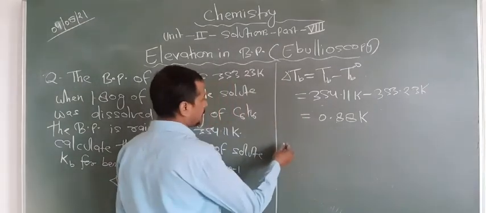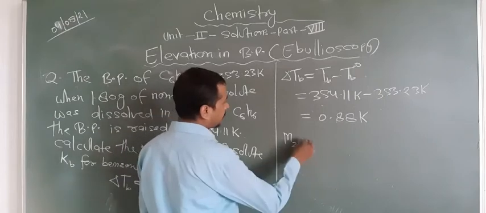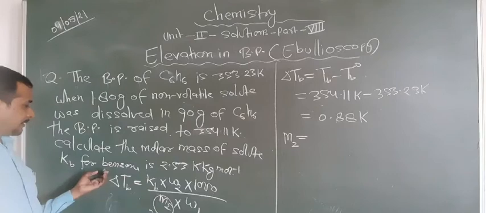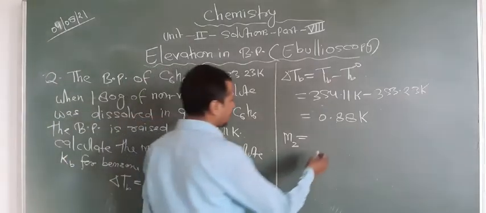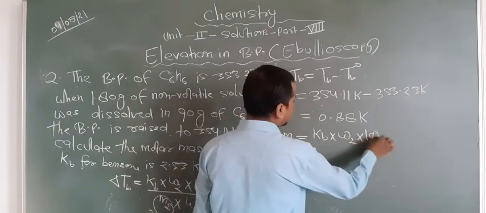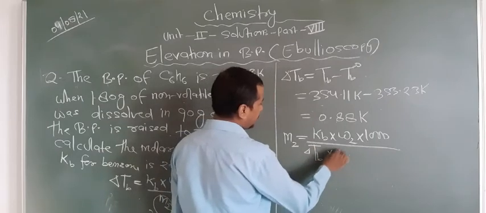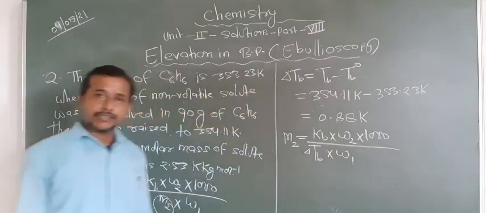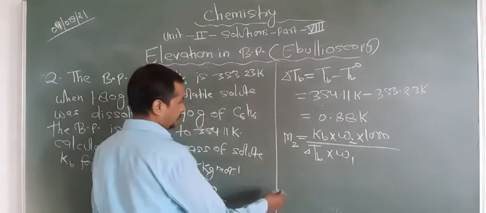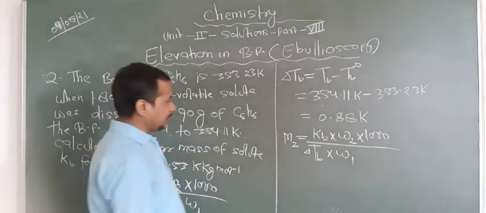Now put the value into the elevation of boiling point formula. We have to find the M2, so M2 can be transferred here and delta Tb there. So we write the formula like this: M2 equals Kb W2 into 1000 divided by delta Tb multiplied by W1. Now put the values, and try to write all values with their proper units.